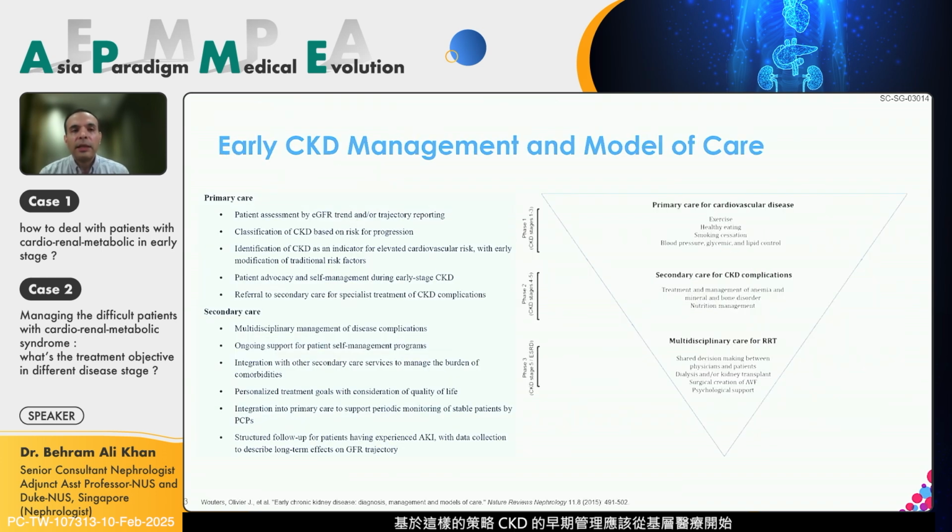So with this approach in mind, early CKD management starts in primary care. Only when patients are below an estimated GFR of 60 do usually nephrologists get involved, and we usually call it firefighting at that point, because you're dealing with complications of chronic kidney disease and trying to make them stay off of dialysis.